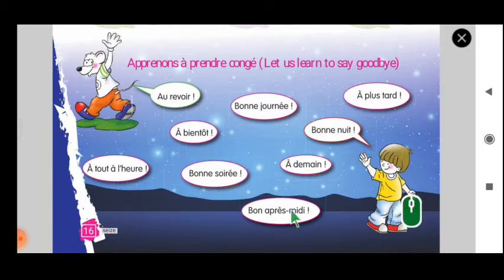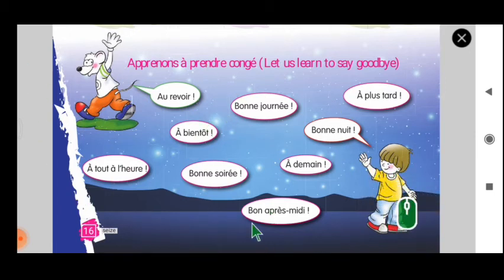And next is bon après-midi. This is good afternoon. Bon après-midi. Okay. And what else we didn't see? À plus tard. That means they will not meet for a longer time. À plus tard. See you later. And last one is bonne nuit. Good night. So mostly when we leave someone, we will be saying these things.